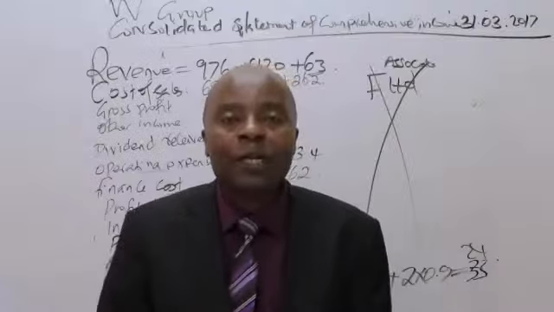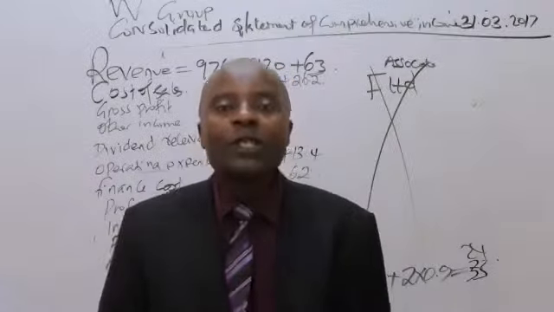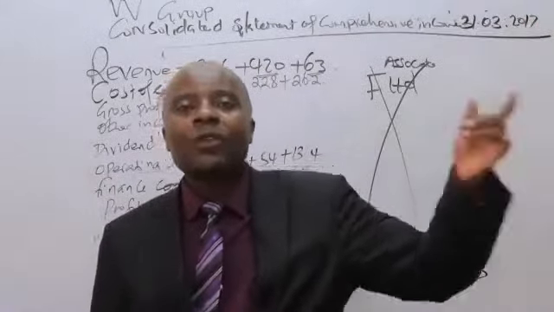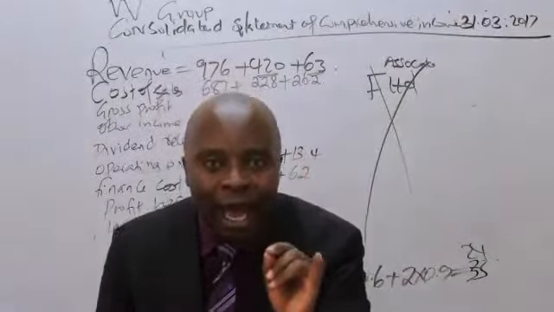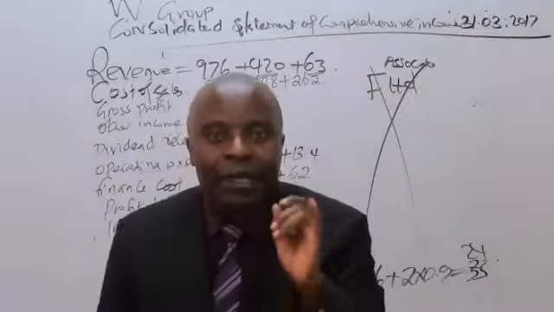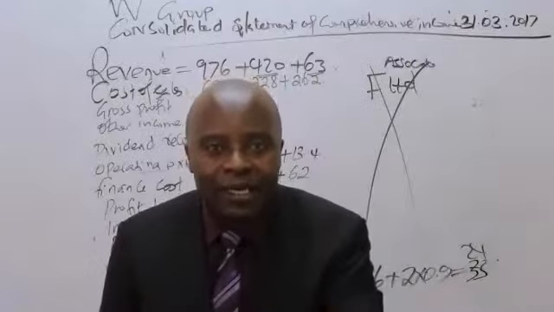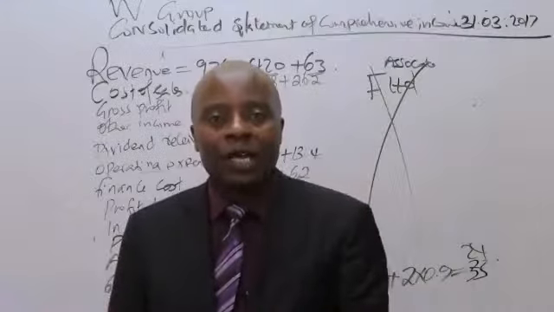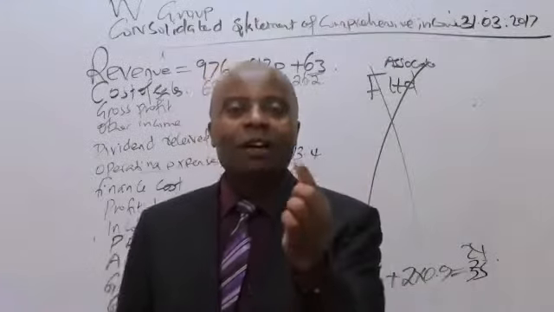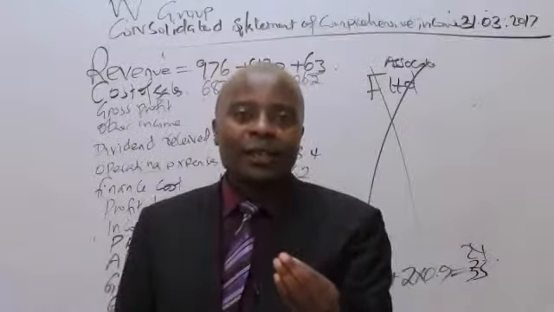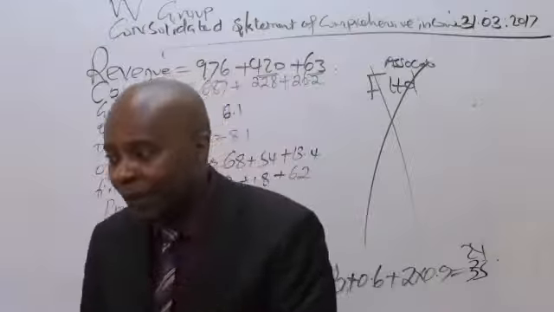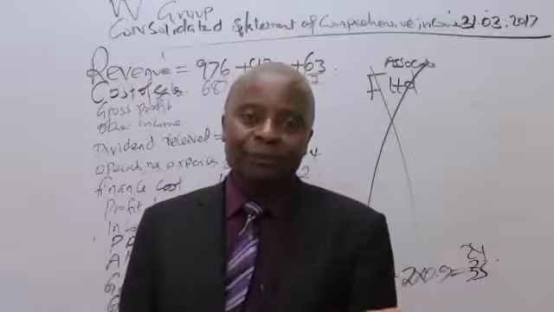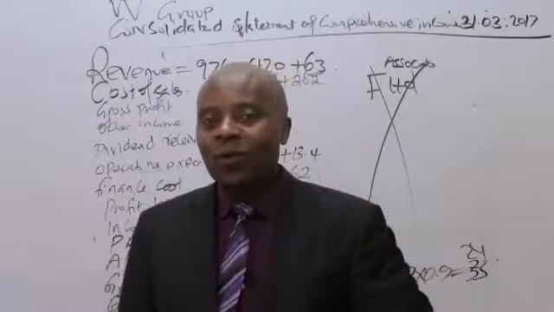This amount of 4.3 which remained outstanding, which F Limited is claiming it owes W, is what we call an intra-owing, an internal owing. I told you last time, if for example tomorrow morning my wife tells me, give me 50,000 shillings, and I give it to her, that is a family owing. If I lend 30,000 to a student like Ben Kimani, I expect Ben Kimani to pay me back, he is a friend. But my wife, that money she will return to me.